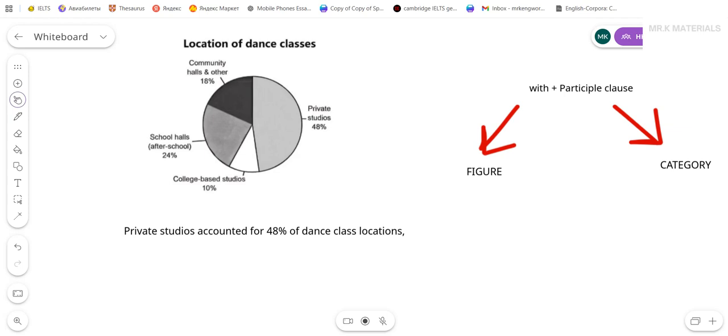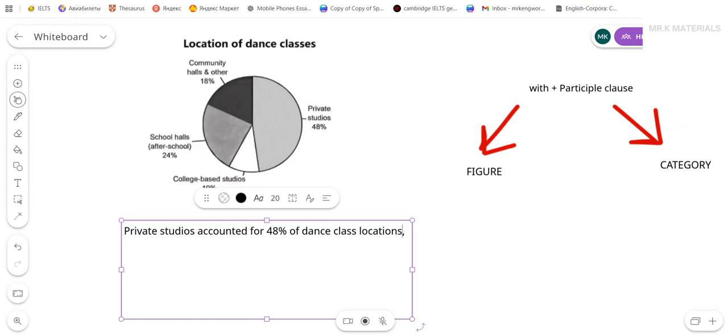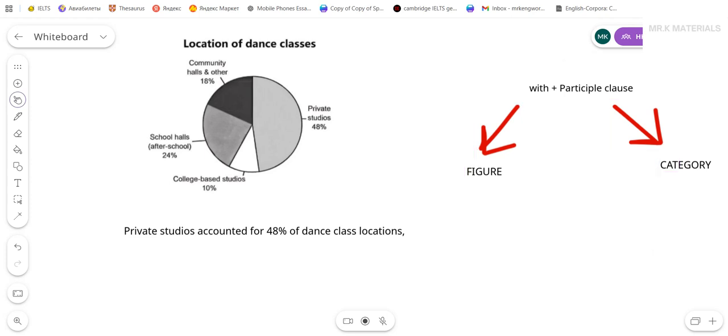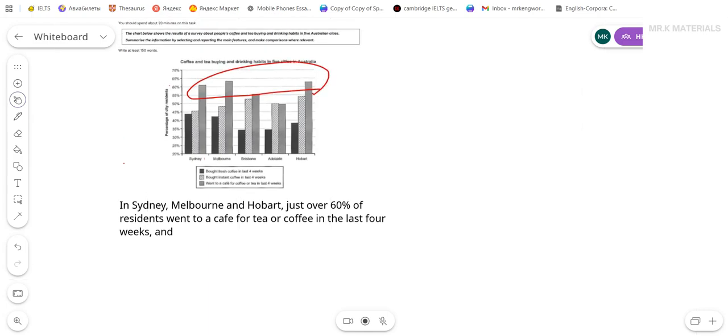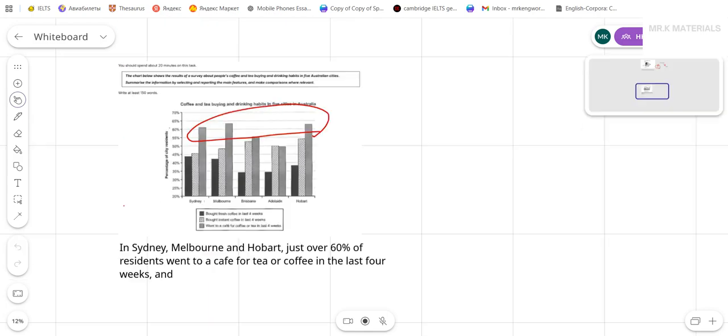All right, now about with plus participle clause. In this case, we already have a lot of structures. We have simple sentence structure, we have participle clause, we have relative clause, and that's more than enough. I don't recommend you extend it to with unless you're pretty confident and unless you have mastered other structures. I'll just put examples, but I'm not going to demand from you that you master this. However, for this, you have to master with plus participle clause because we need it here.